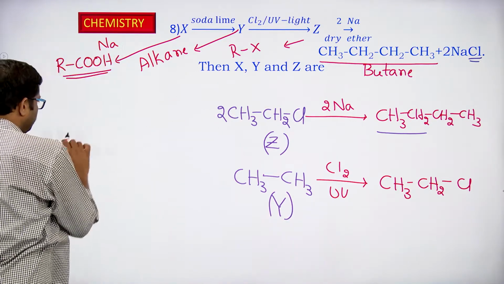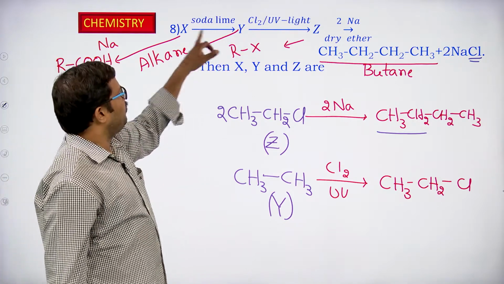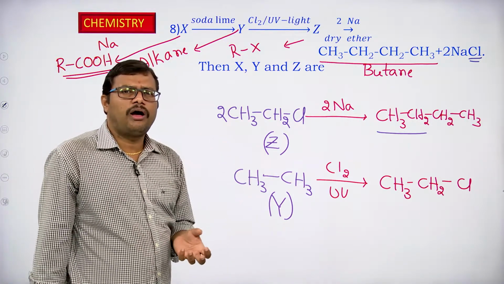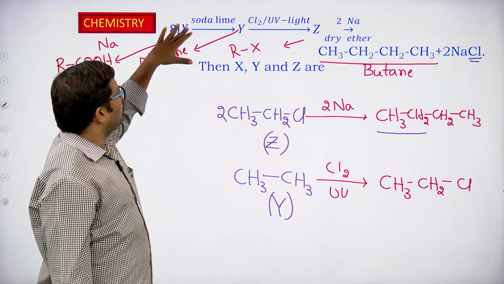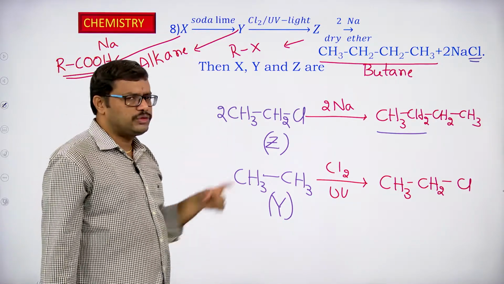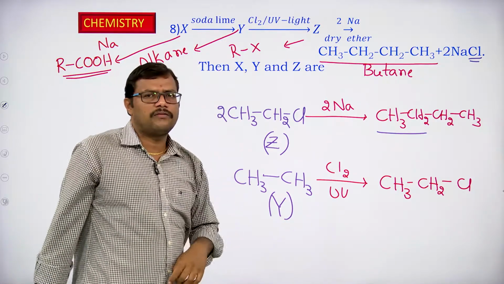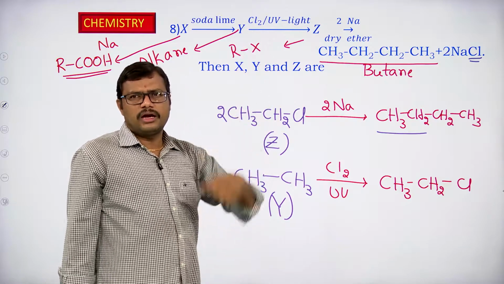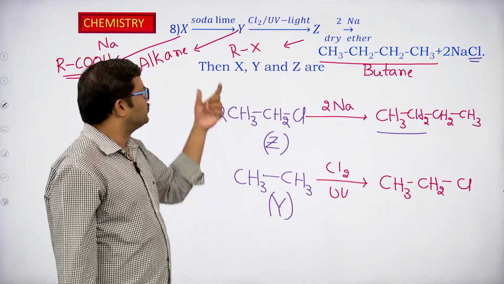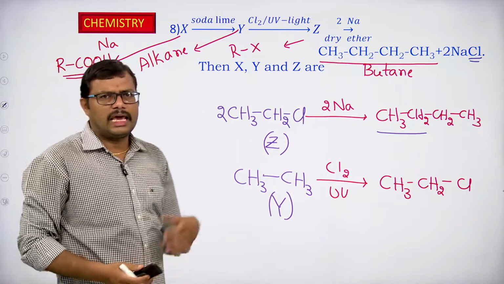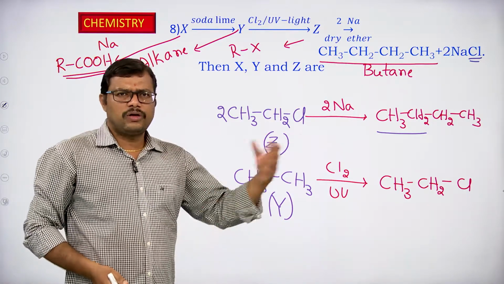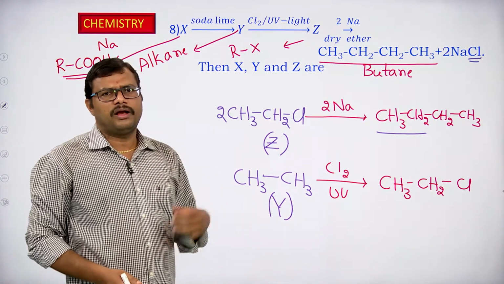Now Y is obtained from X through the decarboxylation process, that is the soda lime process. So we should have the corresponding sodium salt of a carboxylic acid. What could be the X? Whenever we carry out the decarboxylation reaction, one of the carbon atoms goes out in the form of carbon dioxide.